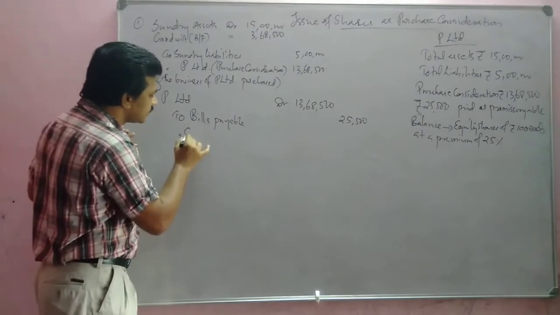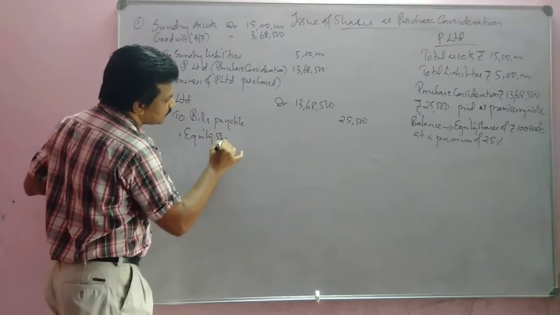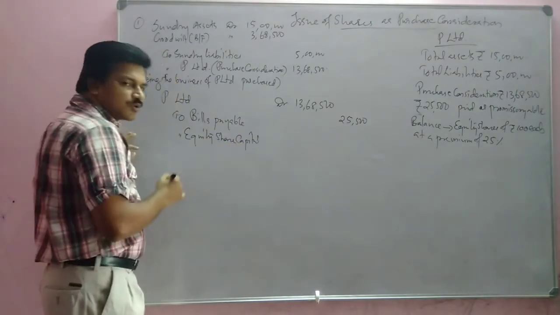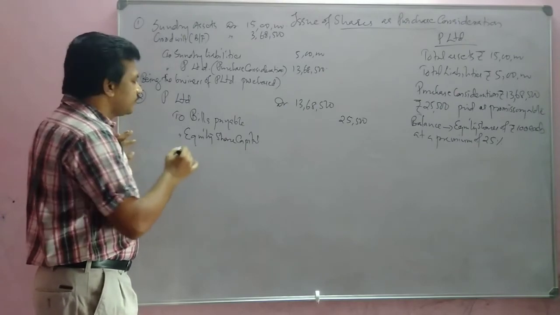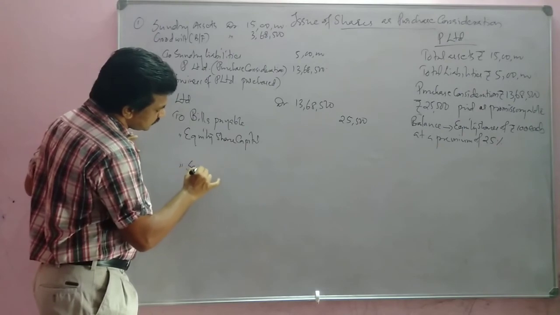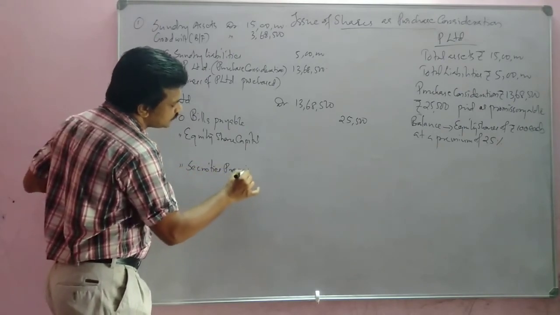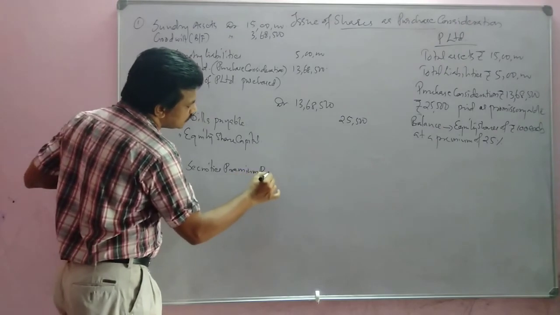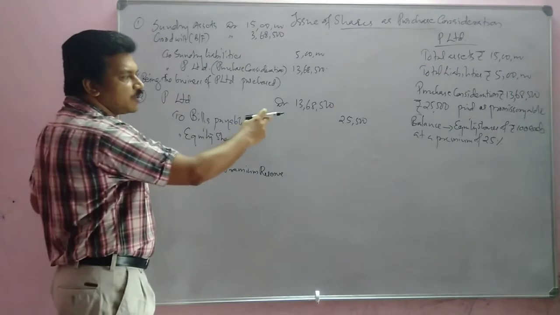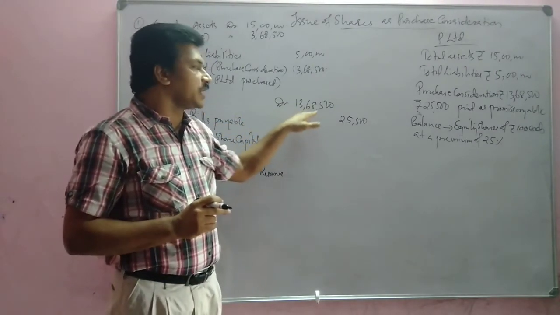So we will write here equity share capital, and that also at a premium of 25%. So we can write here securities premium reserve. What is the total amount here? 13,68,500.